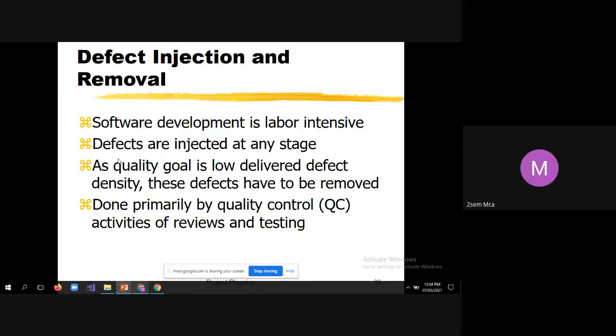Then you may be thinking what they do as part of quality control. As part of quality control, they do reviews and testing. While doing the reviews and testing, they will have certain metrics. They'll check the software against those metrics to assess the current quality of the software, what the defect density is.